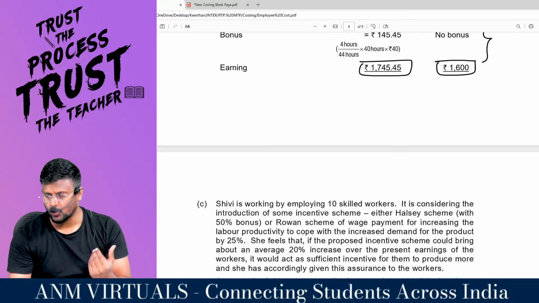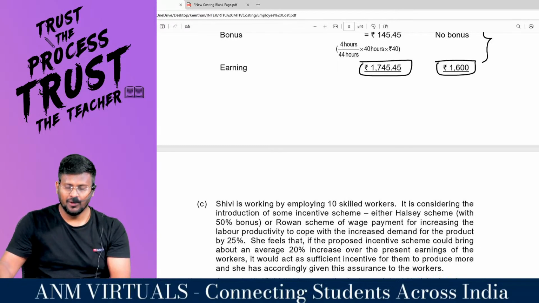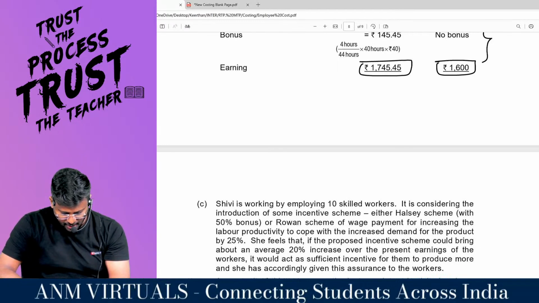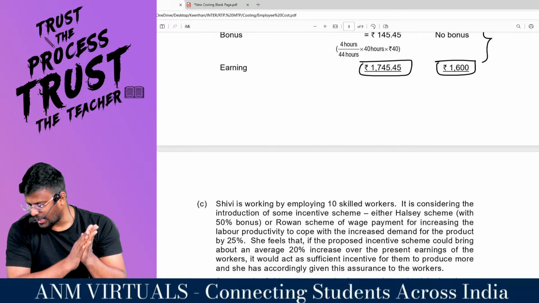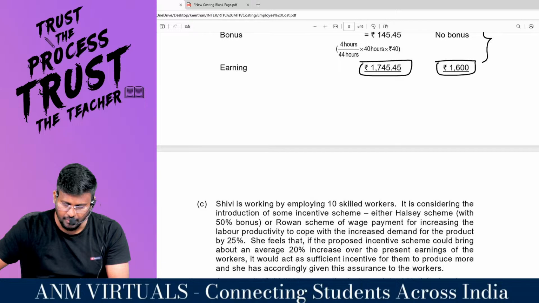This is a 4-mark question asked in examination. This is there in the RTP and MTP. I believe that you are able to appreciate and understand what I am talking to you, getting a good flow over Rowan and Halsey. 4-mark we have done.